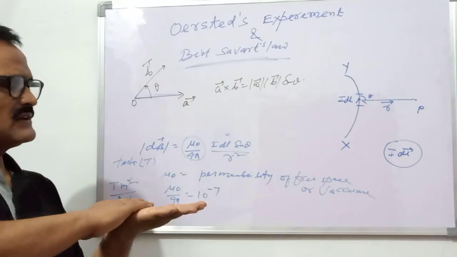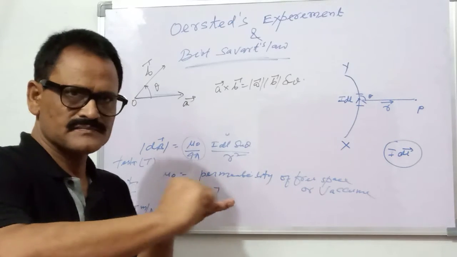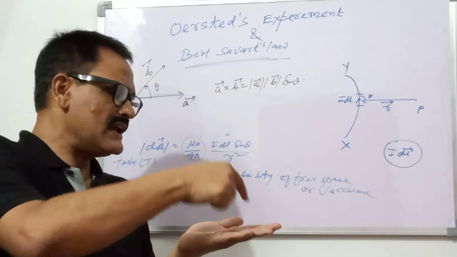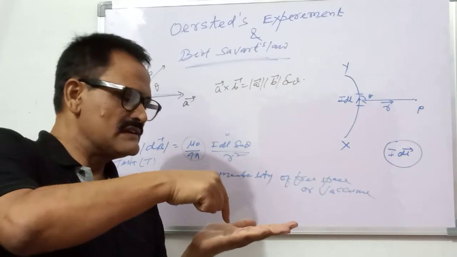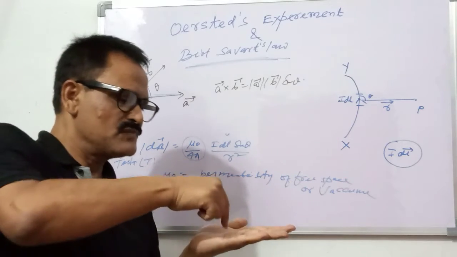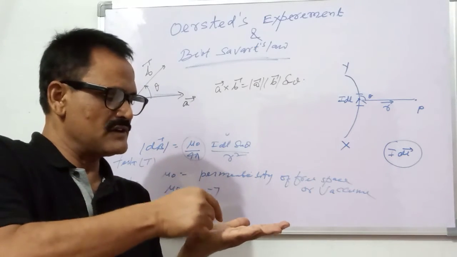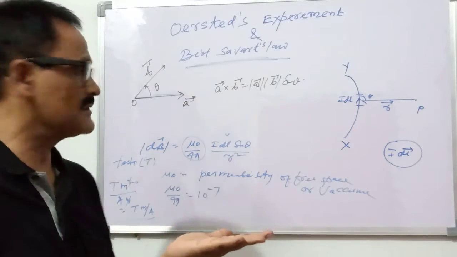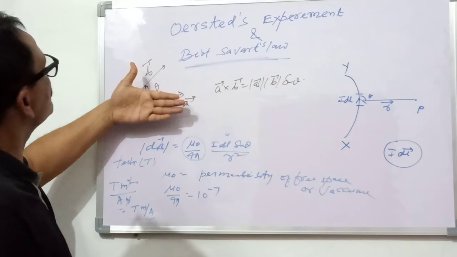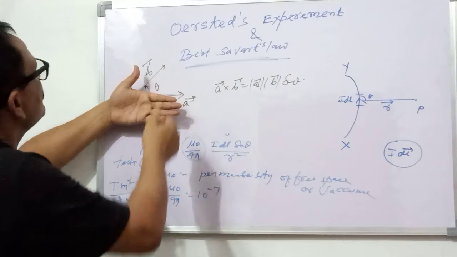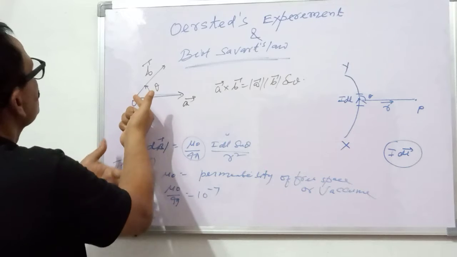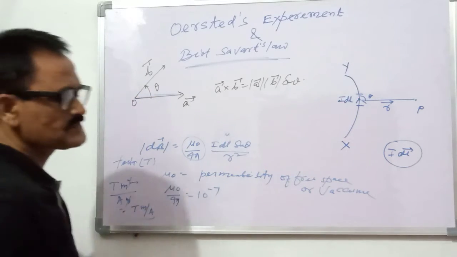Suppose this is my left hand, and this is the first vector, and this is the second vector, means A, this is the A and this is the B. So A cross B is outward normal to my palm. The perpendicular outward to my palm will be its direction. Means here we can say that this is the first vector and this is the second vector. So the direction of this cross product is outward perpendicular, means this is the direction of this cross product.